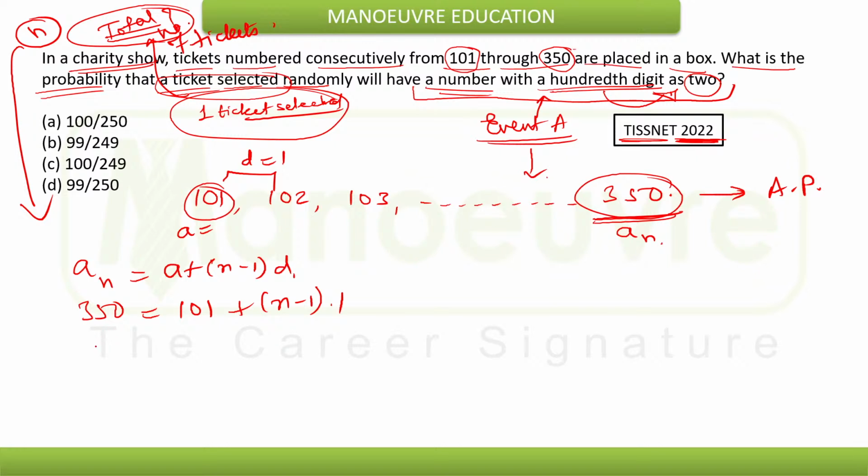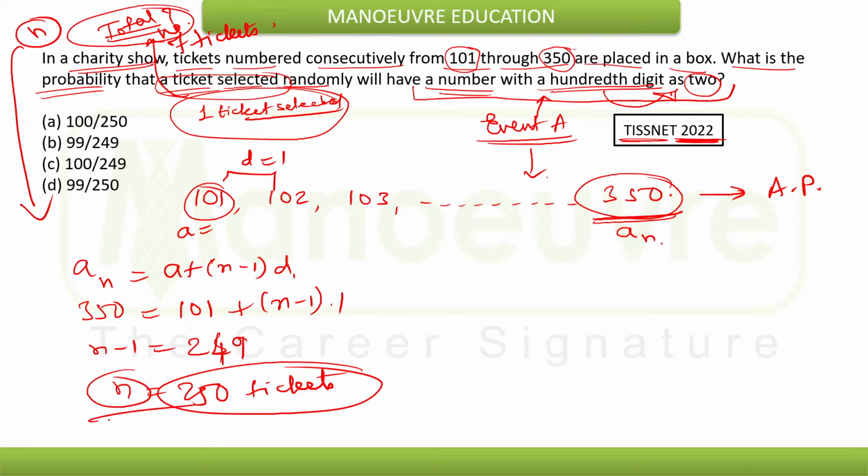So n minus 1 will be 249. So n will naturally be 250. So in total we have 250 tickets.